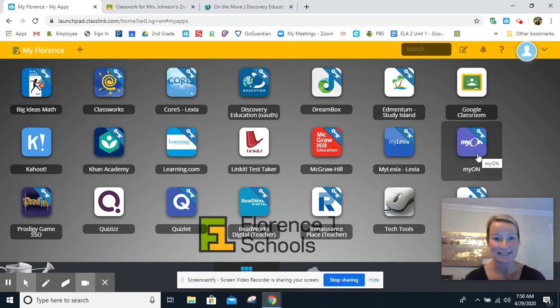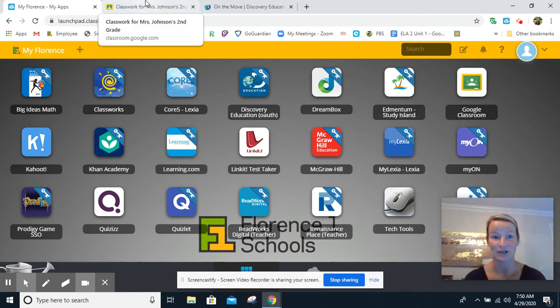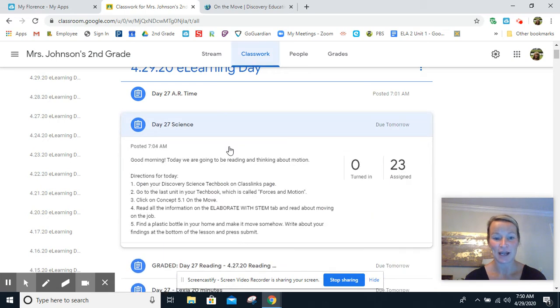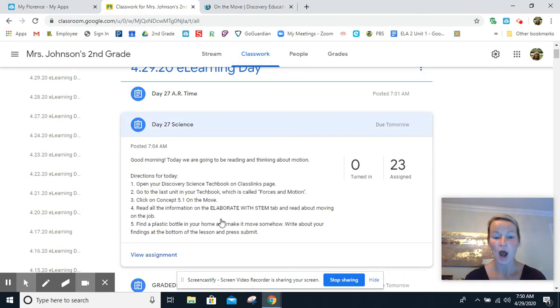Here's the student directions again, but once again, you're going to go to your Mayan. Go to your projects tab. You read your story yesterday and you took an AR test. Today you can reread your story and then do your graphic organizer.